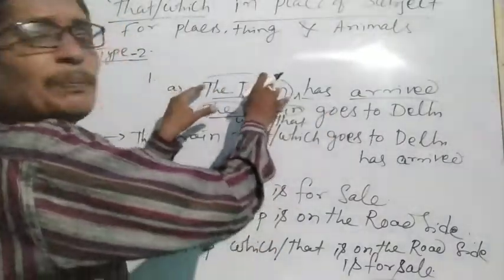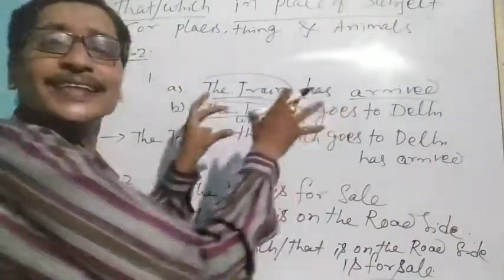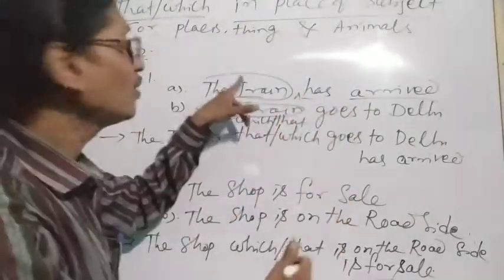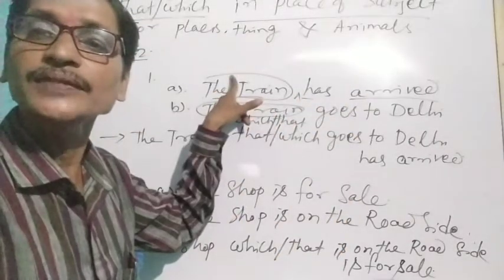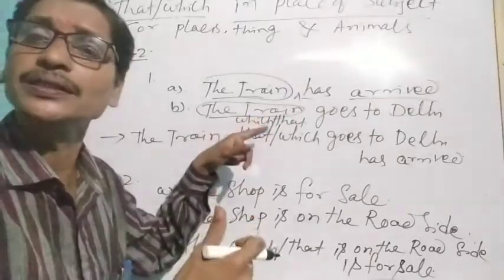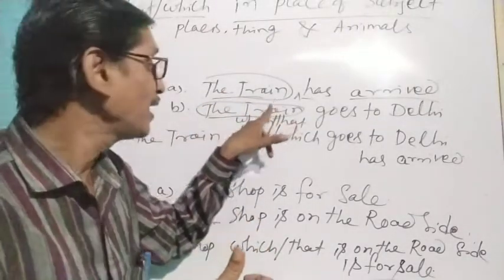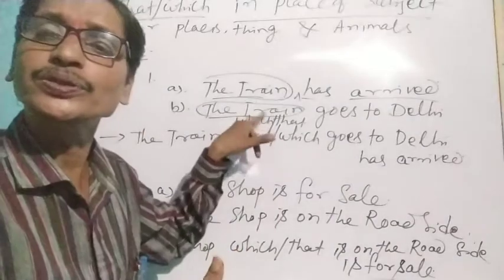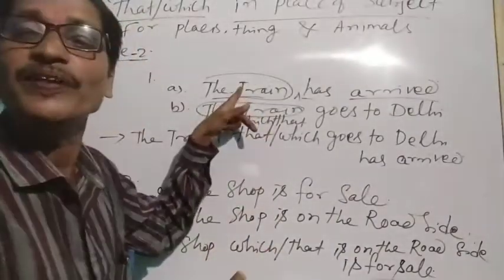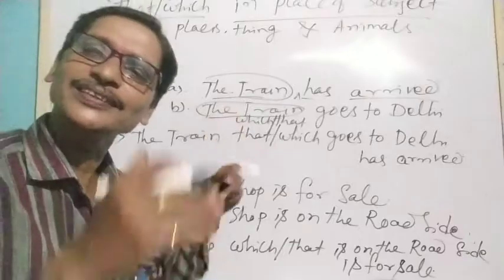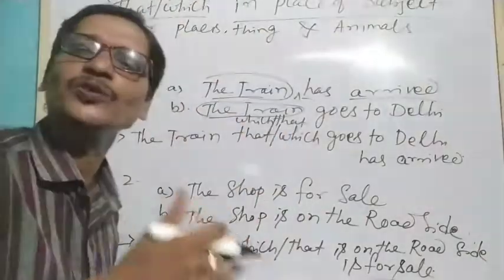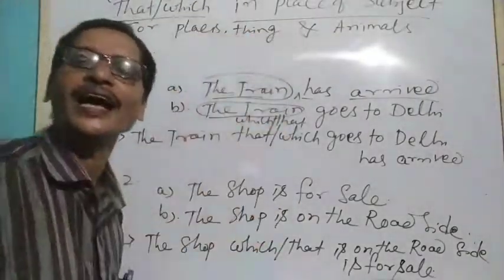So it is a simple train. When we have added this, it is functioning as an adjective of this train. So a clause that functions after the noun phrase, a clause that is used as an object after the noun phrase, is called a relative clause. That is a different concept we will understand when we are in higher classes.